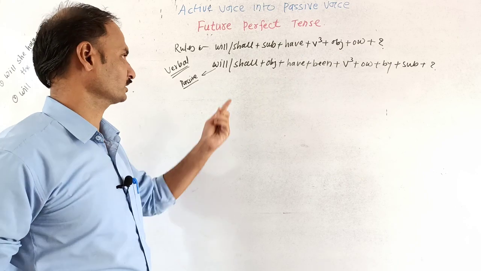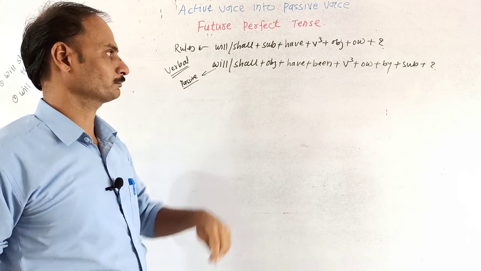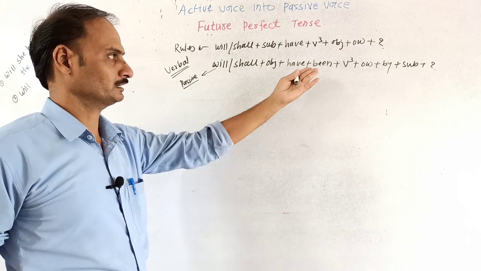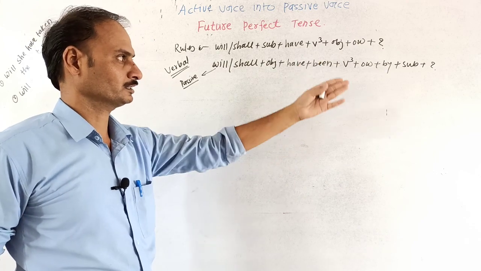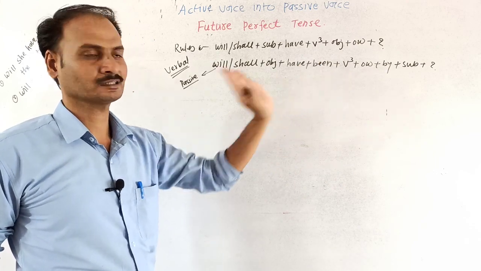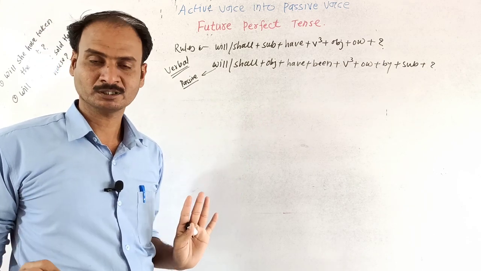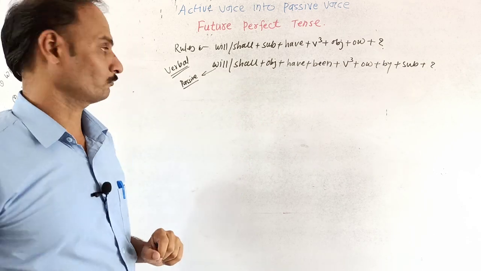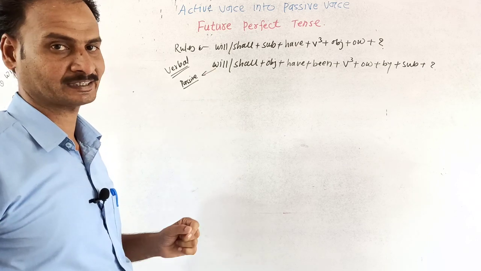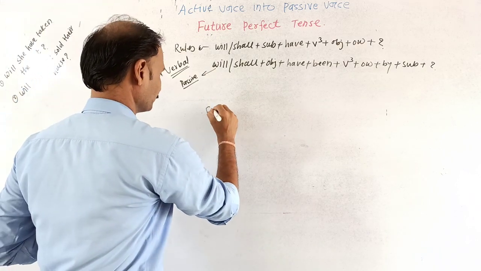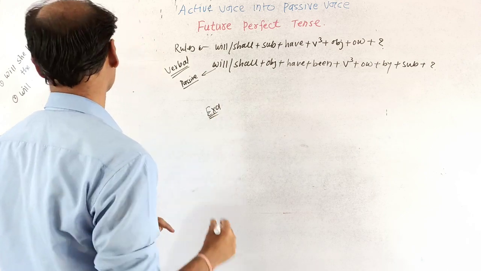Will or shall plus object plus have plus been plus third form of verb plus other words plus by plus subject plus question mark. The question mark is mandatory at the end of the sentence. So this is the verbal structure for the future perfect tense. We will go through an example.